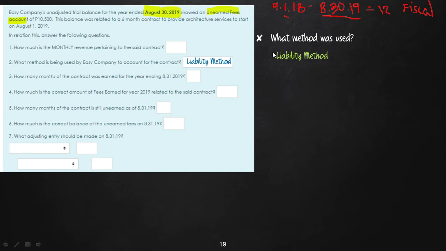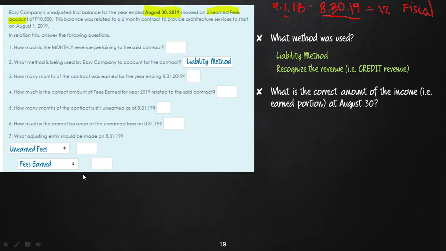And our rule, if it is the liability method, what do you recognize, class? Recognize the revenue. So therefore, credit the revenue or the income. Since we know we credit the revenue, we can already write the adjusting entry partially. So credit the revenue, so fees earned. And of course, its partner is unearned fees. The amounts are blank because we have not computed yet.